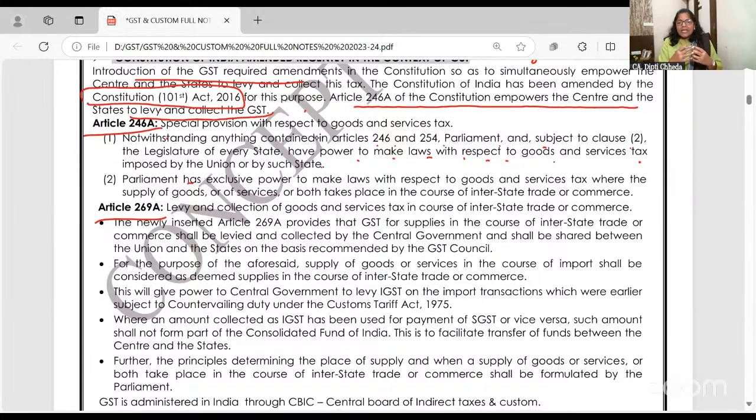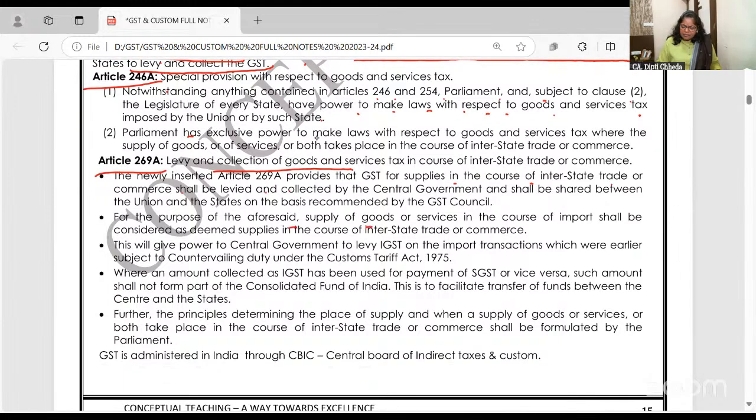But the power to collect the tax should have a procedure. That procedure, levy and collection. Procedure of the levy and the rate. Okay, at this rate, this rate, this rate. Where will all this come? Collection. So newly inserted 269A provides GST for supply in the course of interstate trade within the state, for the purpose of aforesaid supply. Mark this point important. Detail I will discuss in Section 9.